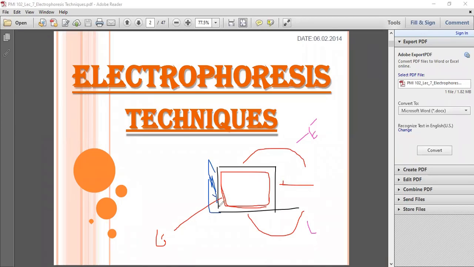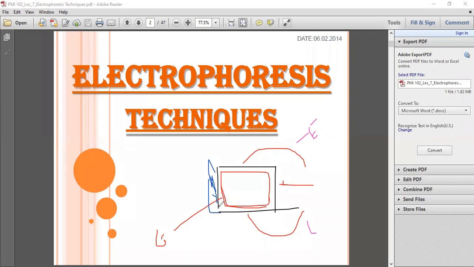Now we have all this setup over here. Next thing is what? How do these wells form, or where to form these wells?